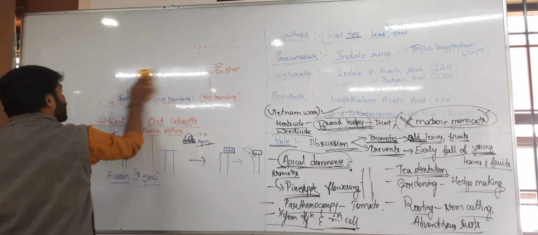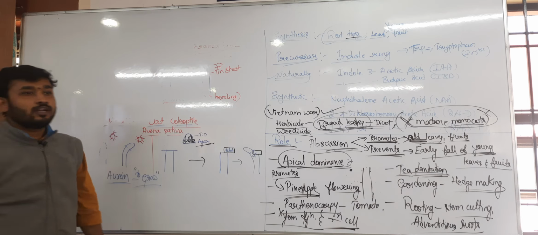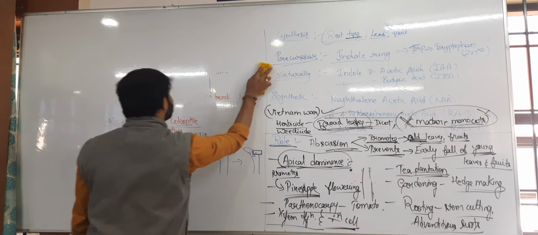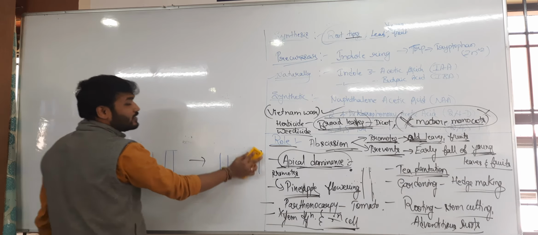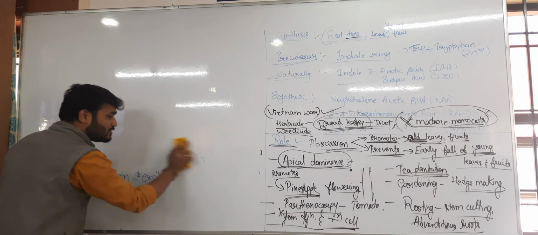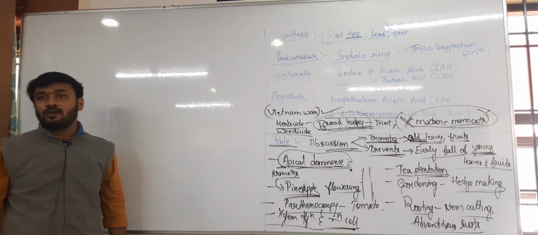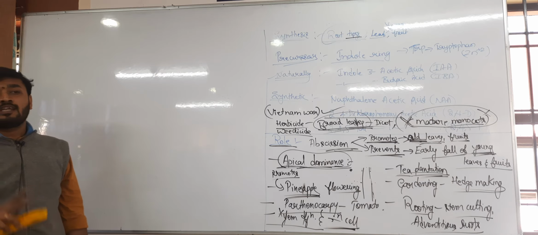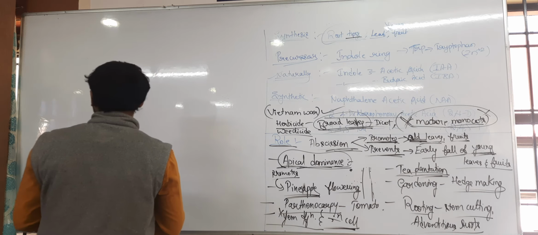Acidic hormone. All the hormones are acids. One is exceptional to that one. Which one? Gibberellin. You say the other form of gibberellin, that is gibberellic acid. The name itself has acid. Then abscisic acid also. The only ones left are cytokinin and ethylene. Among these two, which one is acidic and which one is basic?